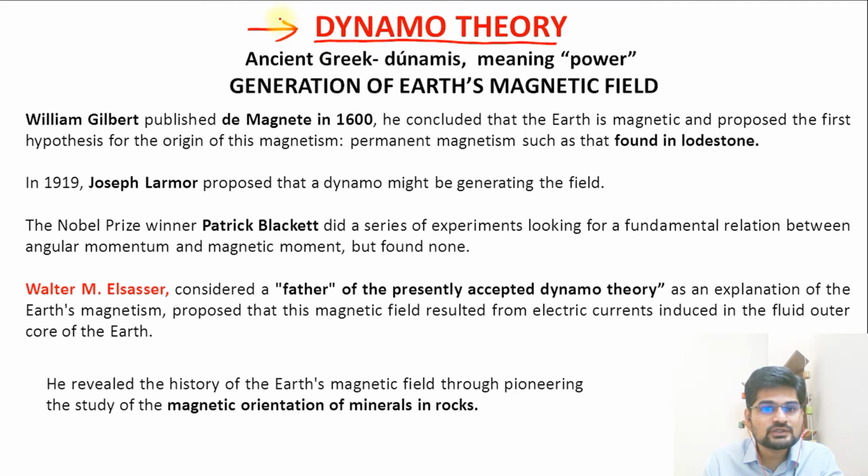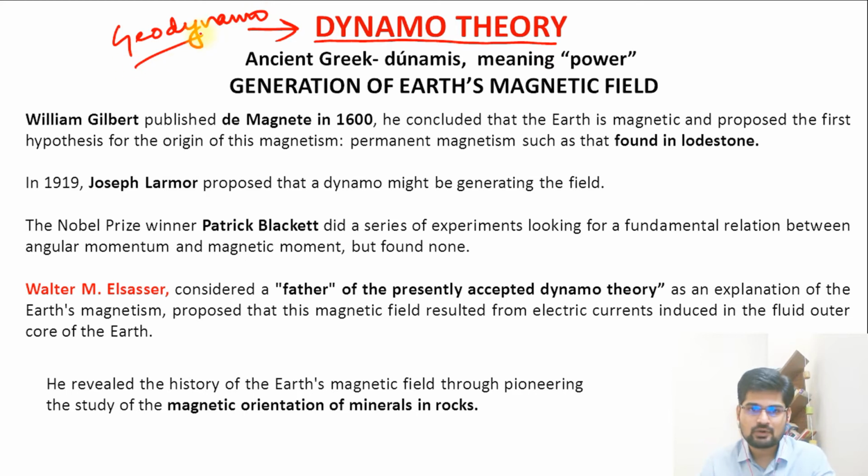So this dynamo theory, or many times we also say geodynamo theory, is important. Now this word dynamo comes from the Greek origin, dynamis, basically meaning power. So this gravitational power is what we talk about in dynamo theory. So how does this generation of Earth's magnetic field happen?